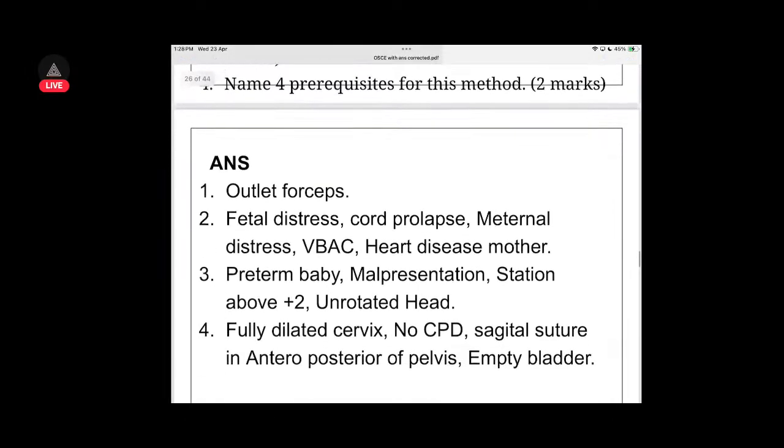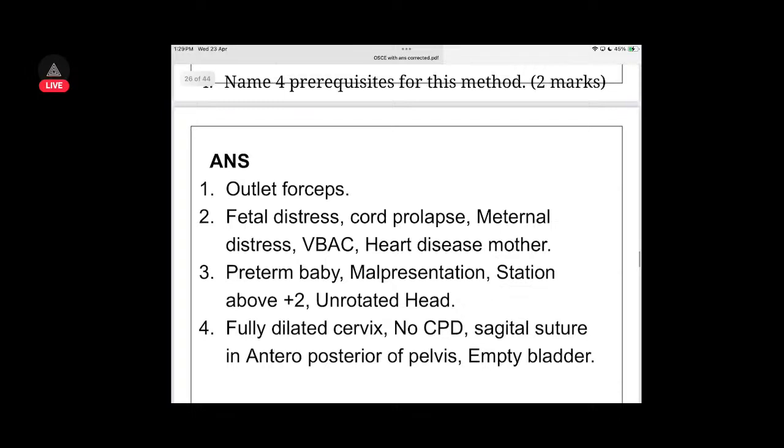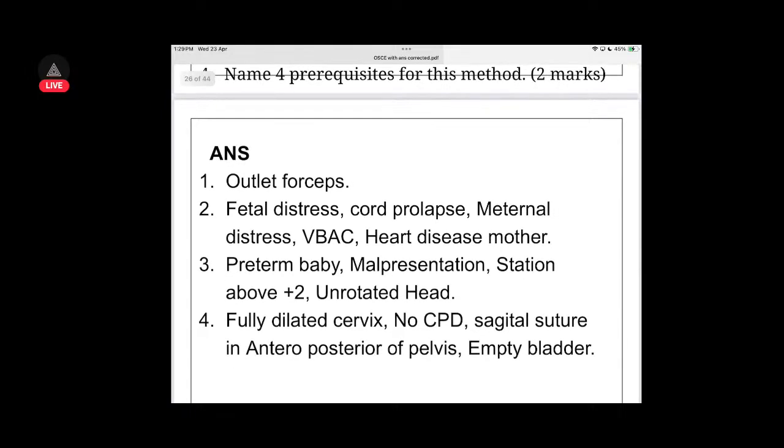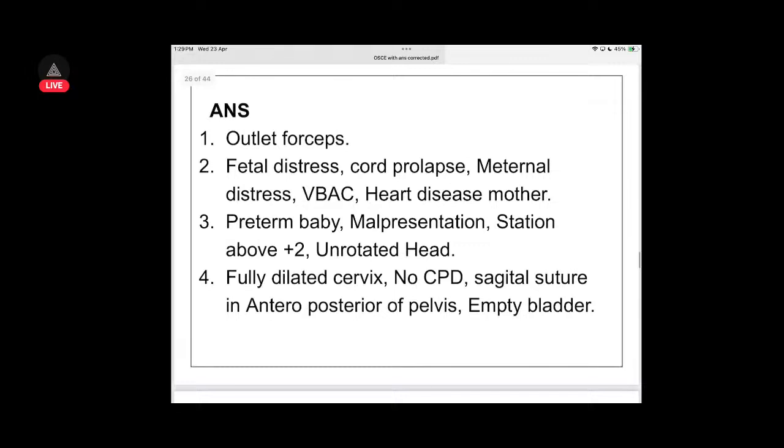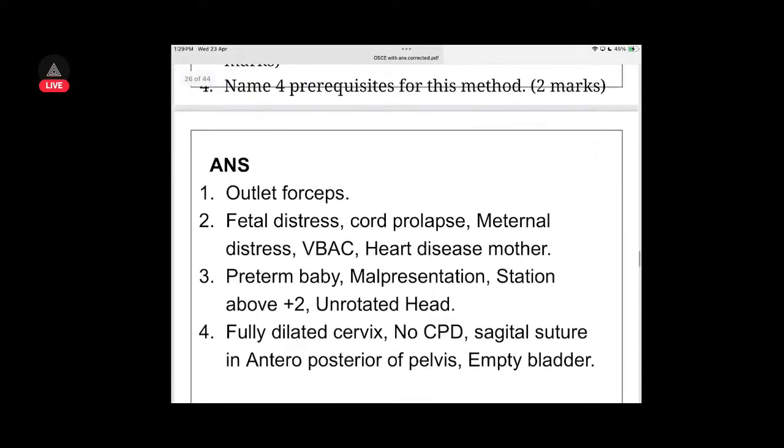And for prerequisites, you should have a fully dilated cervix, and there should be no cephalopelvic disproportion. Sagittal suture should be in the anterior-posterior diameter of the pelvis, and the bladder should also be empty. Okay, those are the four prerequisites: fully dilated cervix, no cephalopelvic disproportion, sagittal suture in anterior-posterior of the pelvis, and empty bladder.